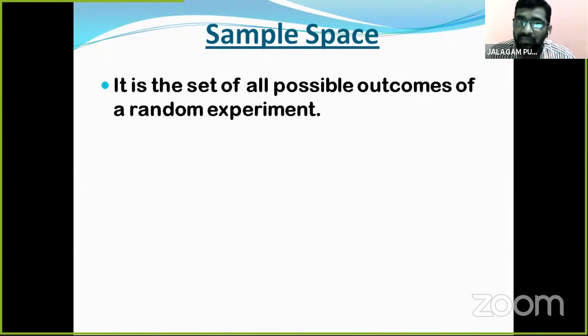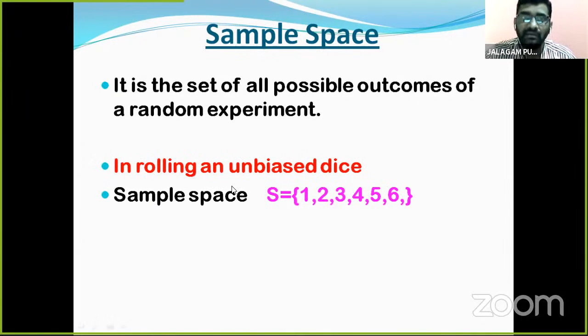And when we roll an unbiased dice, the sample space S is equal to 1, 2, 3, 4, 5, 6.